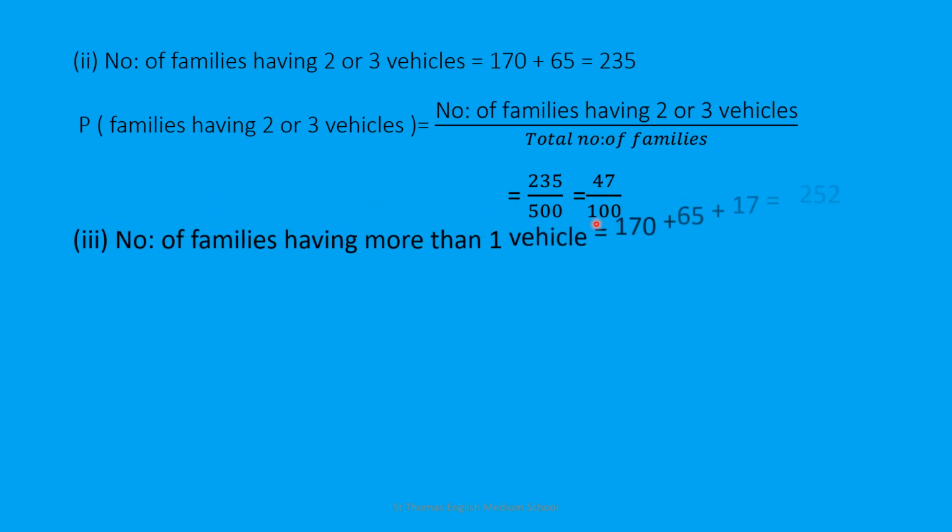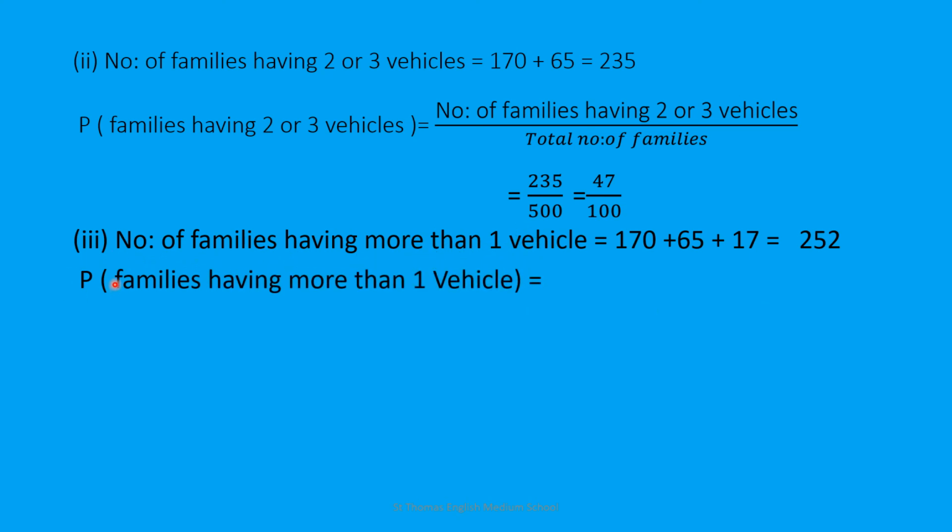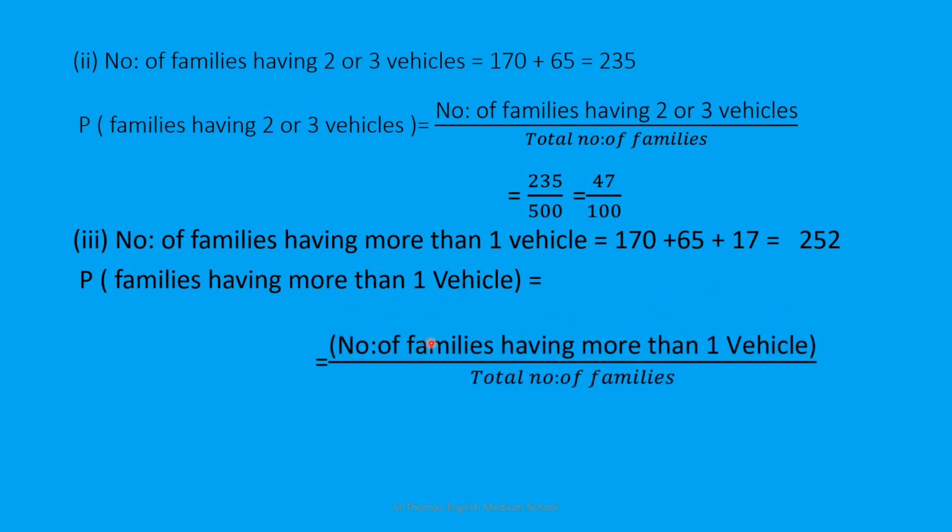Now question number 3, number of families having more than one vehicle. That is, you have to add the number of families having 2 vehicles, that is 170, plus 3 vehicles, that is 65, and 4 vehicles, that is 17. By adding up the 3 numbers, you will get it as 252. Therefore, probability of the families having more than one vehicle equal to number of families having more than one vehicle upon total number of families. That is 252 upon 500. That is 63 upon 125.